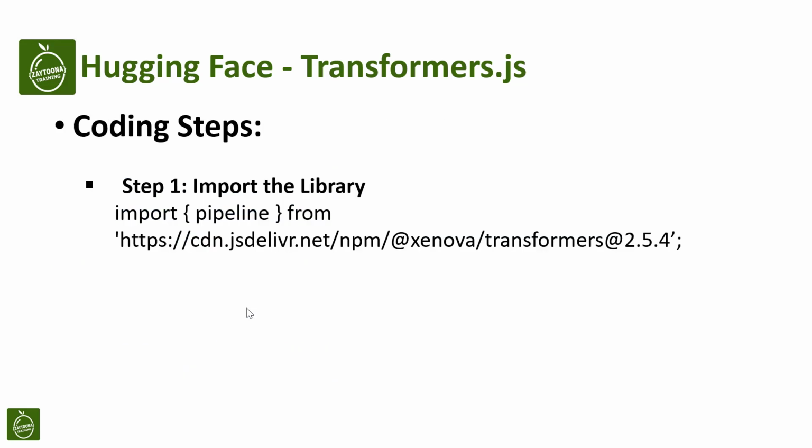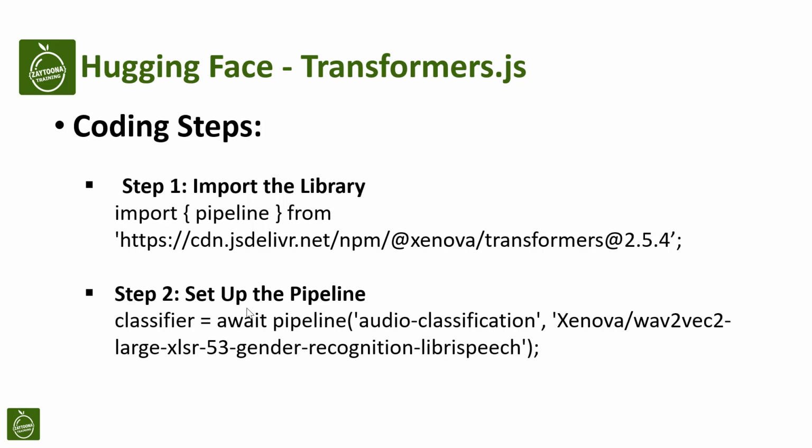First things first, we import the necessary library. Within this library, there is a function named pipeline. Think of this function as a bridge. It simplifies and encapsulates the underlying complexities for us. This makes our tasks more straightforward. Next, we set up our audio classifier. To do this, we use the pipeline function we just talked about. We specify two things: the type of the task, in this case audio classification, and the model we wish to use. For this demonstration, we are using this model, which is designed specifically to distinguish between male and female voices.